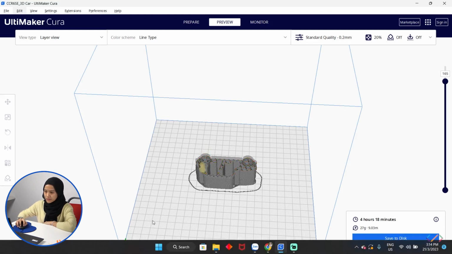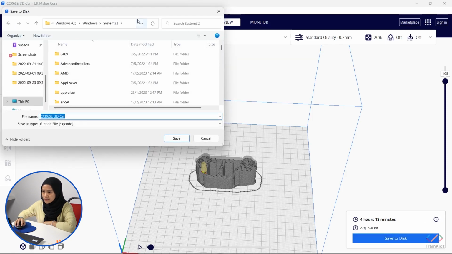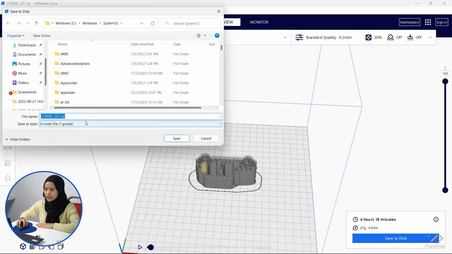So, when you are done previewing the model, you can click on save to disk and then make sure it will be saved in G-code file and then click save.